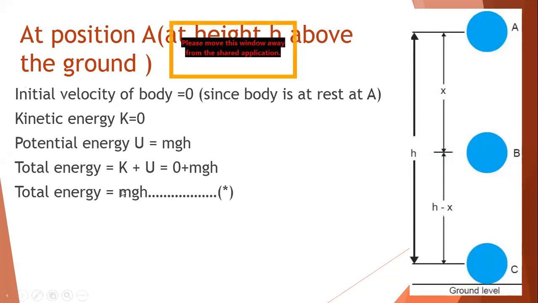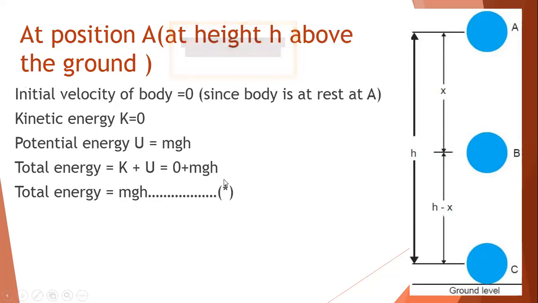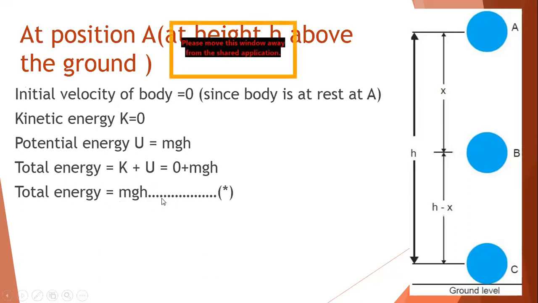Please copy this, beta, because we have this derivation for exams as well. So write down: the total energy is mgh. This is very important. I had given it a star. Remember, at position A, at a height h above the ground, the total energy is mgh. This is for A. Now we will look at B, as well as C. So write down, at A, the total energy is mgh. If you have copied it, please type yes in the chat so that I can proceed.